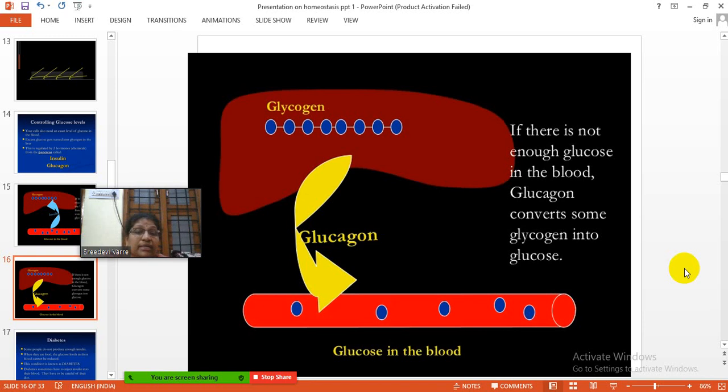If there is a lesser amount of glucose in the blood, then glucagon comes into the picture to play a role in converting glycogen into glucose. So that is the role of glucagon. Whenever there is a need for glucose in the blood, the stored glycogen can be converted into glucose by glucagon.